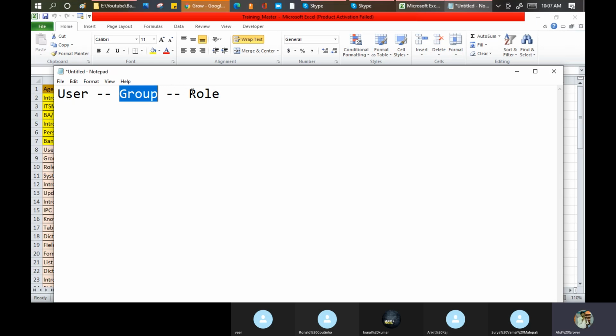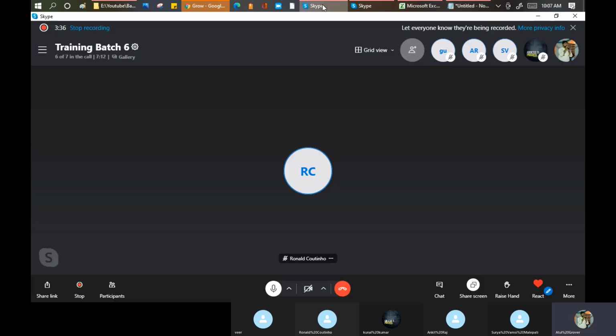Now the term role. Let's take an example. We are four people: Ronald, Ankit, Surya, and Virendra. Ronald invited everyone to his home: Atul, Veer, Surya, Kunal, and Ankit.